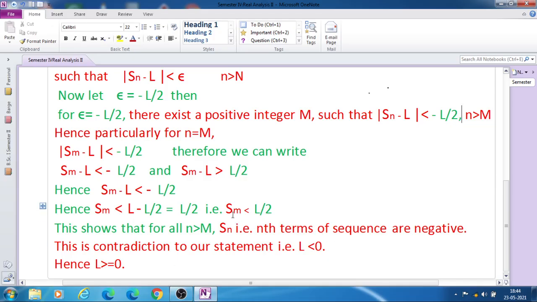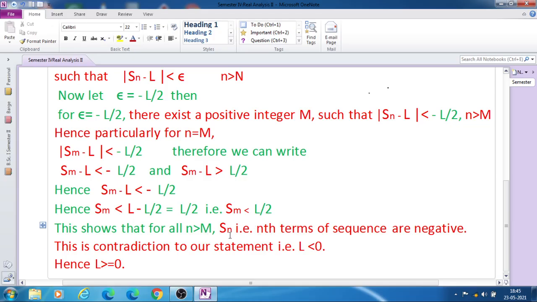This is nothing but the statement Sm less than L by 2, where we know L by 2 is a negative number. Therefore Sm is less than L by 2 means Sm is negative, and this is for all values of n greater than m.